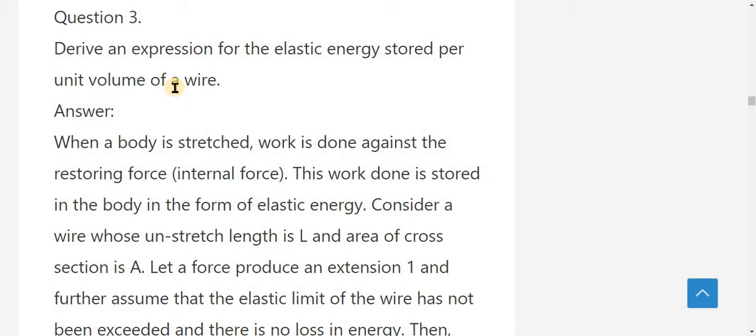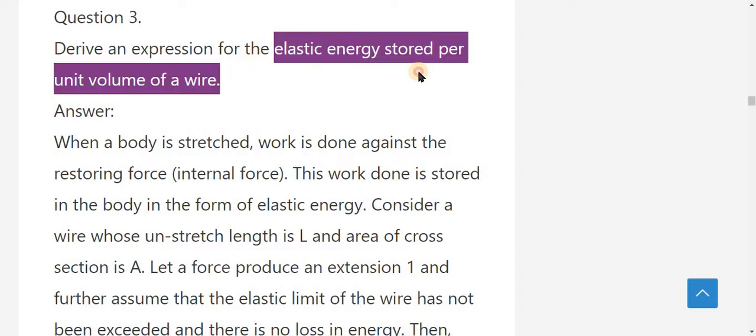From the 7th lesson, 11th standard physics, the next topic is elastic energy stored per unit volume of a wire. So this is the third detailed question and answer from your 7th lesson, properties of matter. Derive an expression for the elastic energy stored per unit volume of a wire.